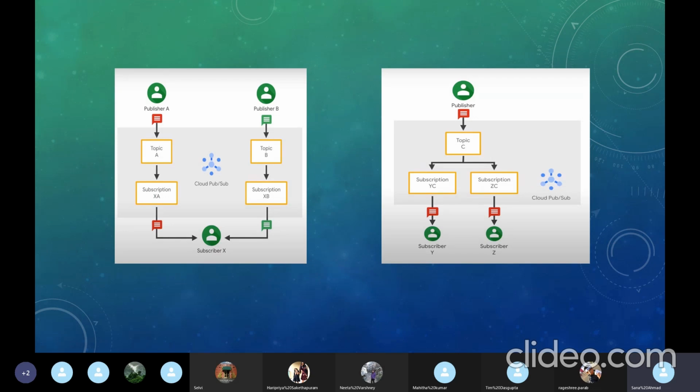Okay, so this is the configuration that we see, and here we see that there is just one publisher and the subscribers are two. So it would have one topic where the messages would be sent. It just needs to be distributed to two different subscription panels where it would be received by the subscriber.